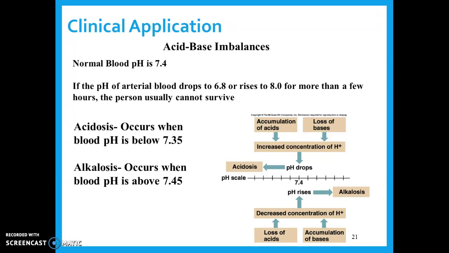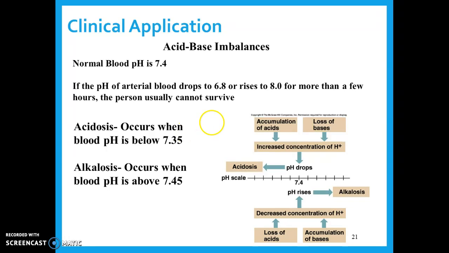Now, 7.4 is normal. If it goes up to 7.45, so just a little bit higher, then that can cause a condition called alkalosis. Remember earlier we said alkali is another word for basic. So if it becomes too strong of a base, alkalosis can set in. The other one was kind of like slowing down, so drowsiness and disorientation. This one is almost like an anxiety type feeling. So it's lightheadedness, agitation, dizziness. You might feel physical tingling.